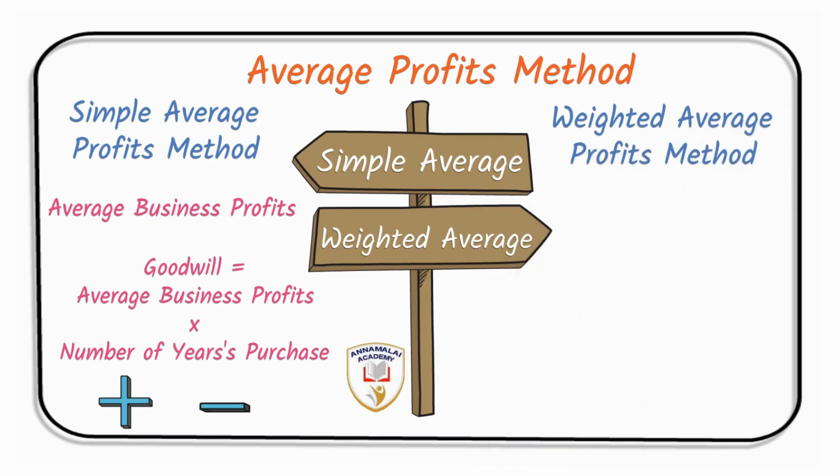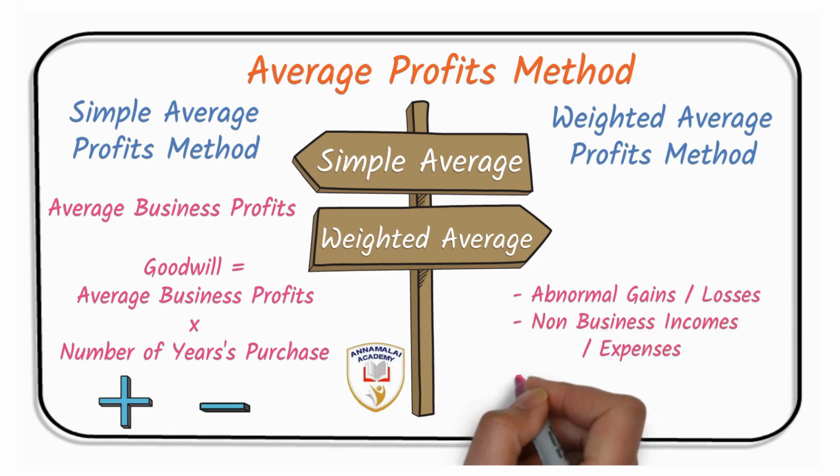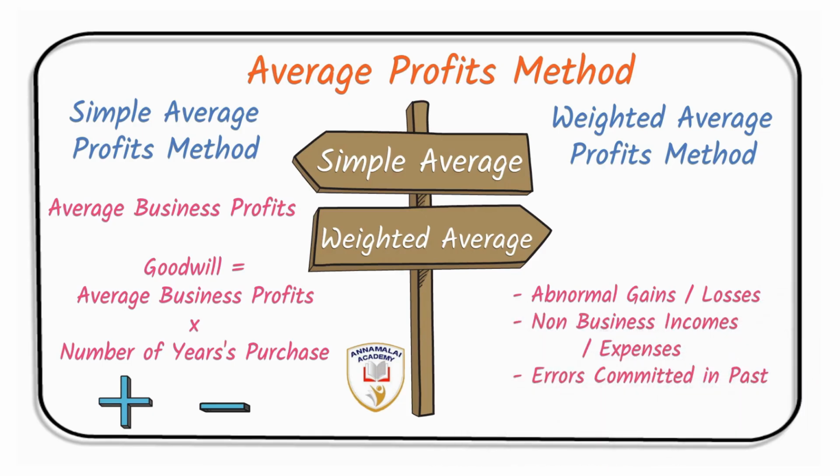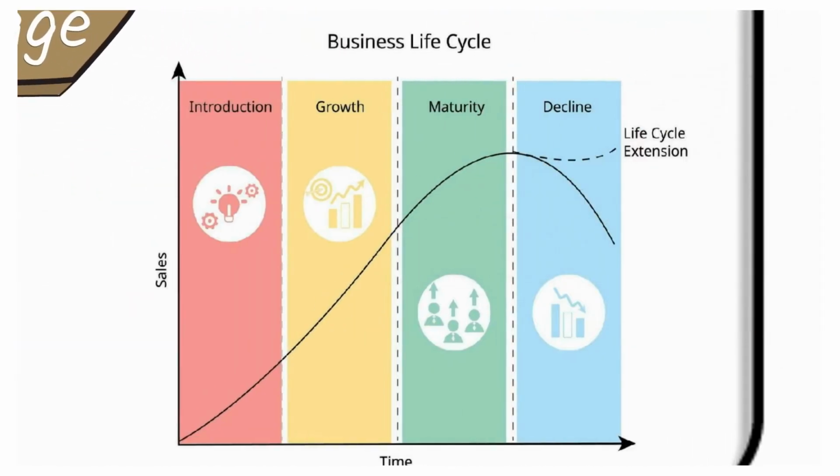Here also you adjust the abnormal gains and losses, non-business incomes and expenses, errors committed in the past, and you narrow down your profit to exactly what you earn with the business transactions. Here you attach a weight for a business profit for a particular year.